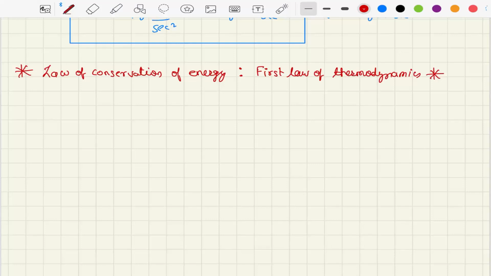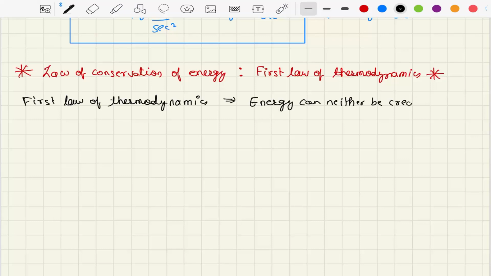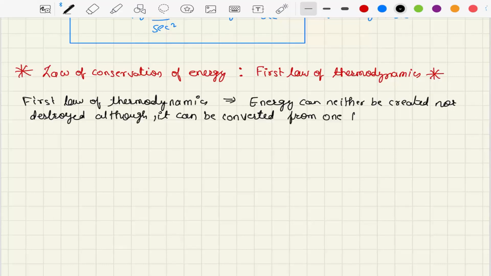So what is the first law of thermodynamics? Let us write this down. First law of thermodynamics, right? It says that energy can neither be created nor destroyed, although it can be converted from one form into another.